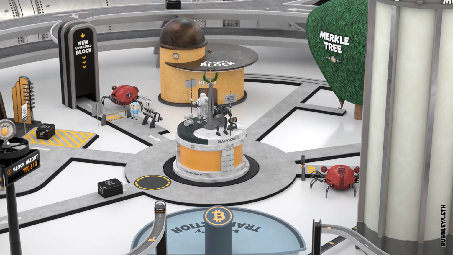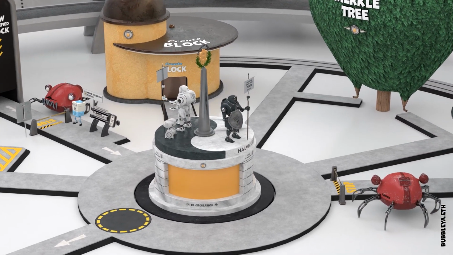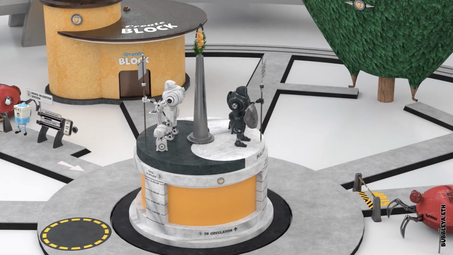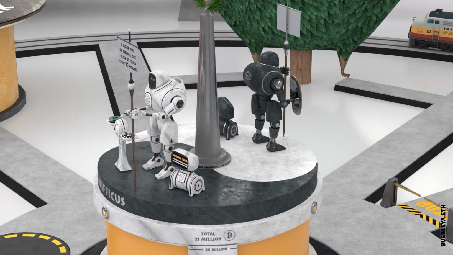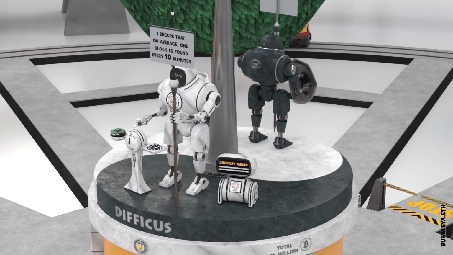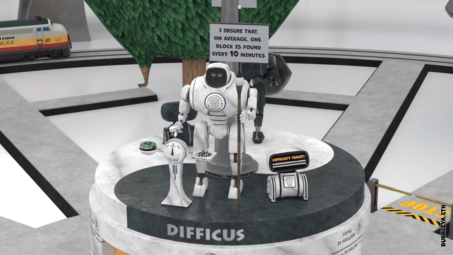Difficus, the difficulty adjustment algorithm, and Halvicus, the halving algorithm, are like yin and yang because they guard Bitcoin's inflation together. While Halvicus regulates the number of new Bitcoins created, Difficus controls the pace at which new blocks are made and, therefore, the rate at which Bitcoins are issued.